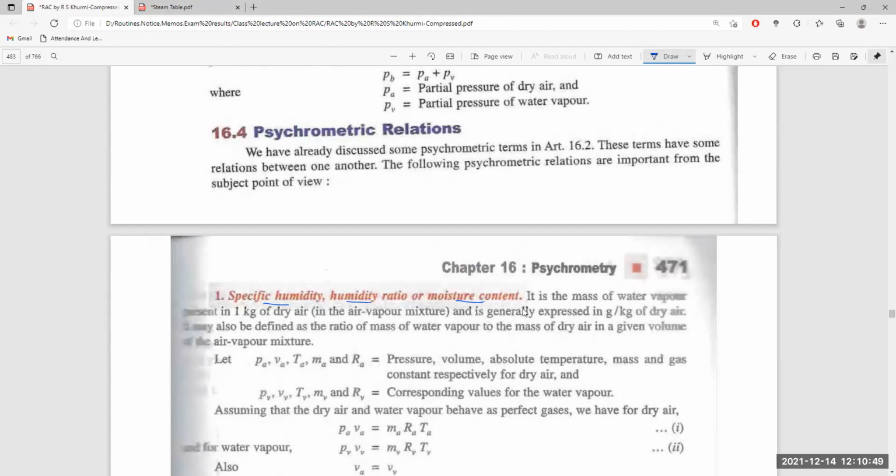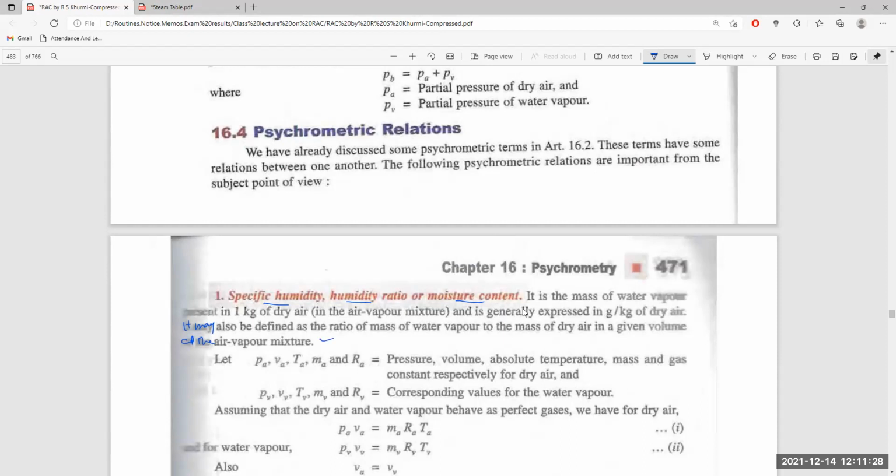This is the mass of water vapor present in 1 kg of dry air. The amount of water vapor by weight present per kg of dry air, expressed in gram per kg of dry air. So this is the amount of moisture present per kg of dry air. It is also defined as the mass of water vapor to the mass of dry air in a given volume of the air-vapor mixture.